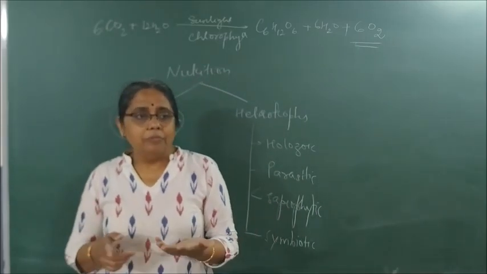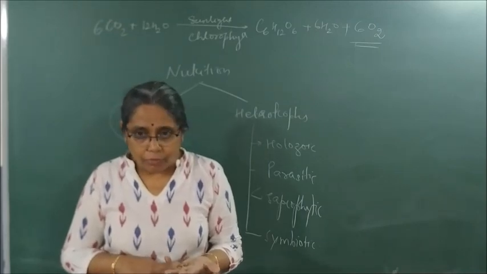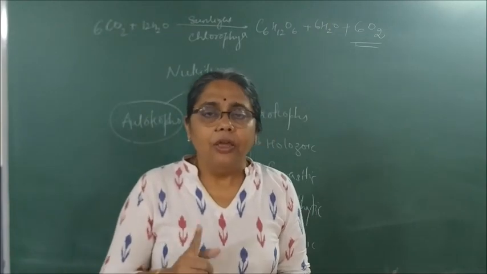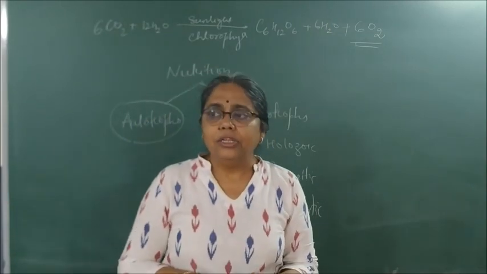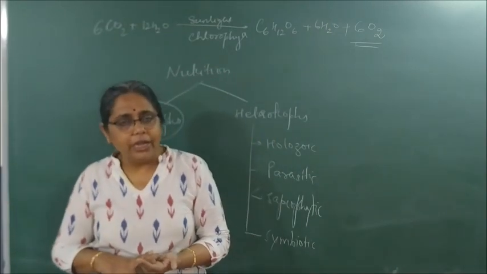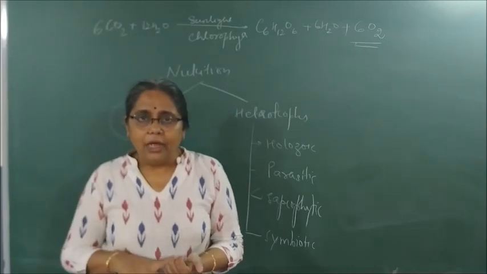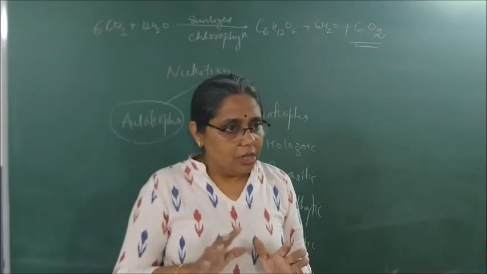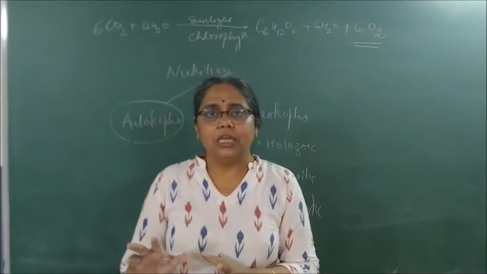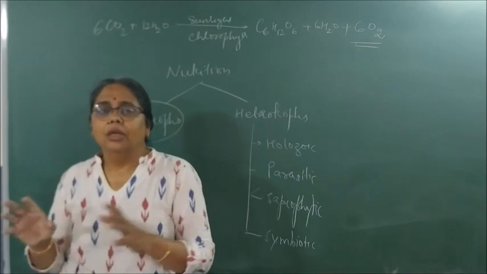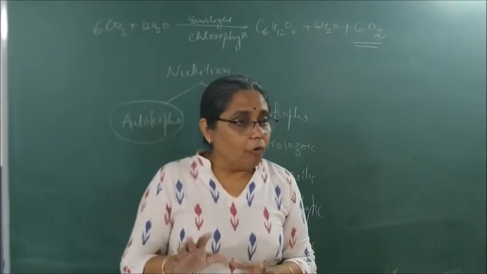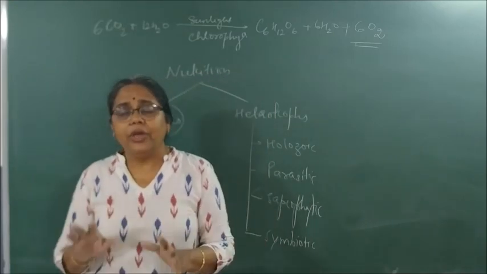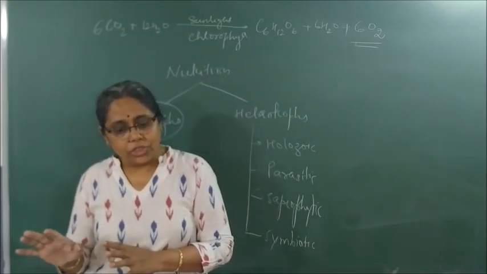What is it? Absorption of light by chlorophyll, conversion of light energy into chemical energy, photolysis of water, that is, splitting of water into hydrogen and oxygen, and reduction of carbon dioxide into carbohydrates. So what are the major events taking place during photosynthesis? These are the 4 major events that take place during photosynthesis. It is a very, very important 2-mark question.